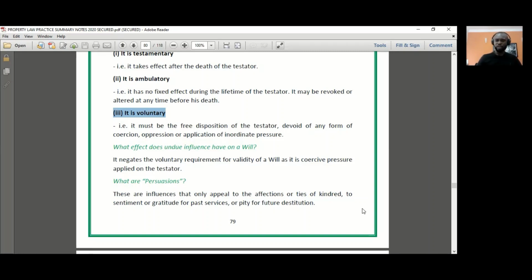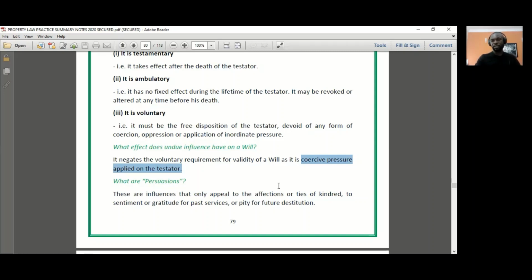Now, in this regard, we have different kinds of influences that may affect how the testator makes his will. We have what we call undue influence, and we also have persuasions. Undue influences are absolutely not okay, all right, while persuasions are fine. Now, what is undue influence? Undue influence is where there is some sort of coercive pressure that's applied on the testator, all right? And so that negates the voluntary capacity, and as a result, that disposition would not stand.